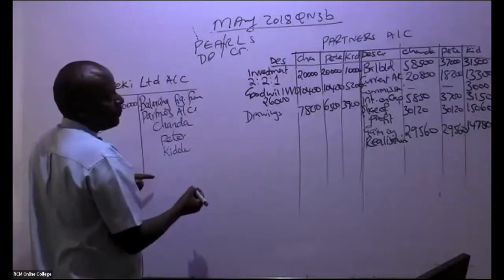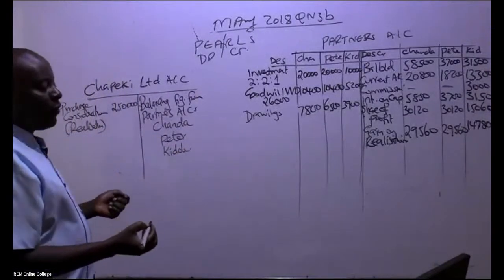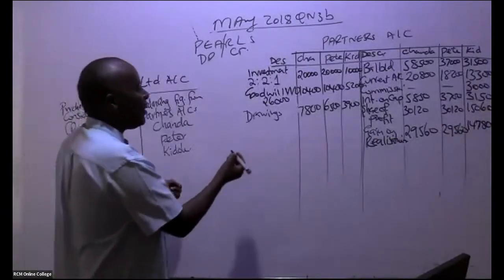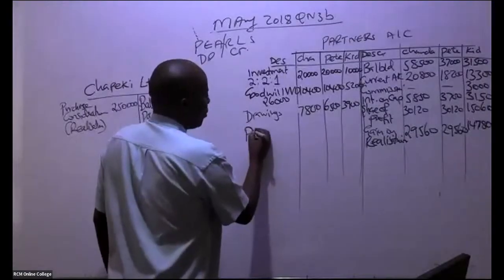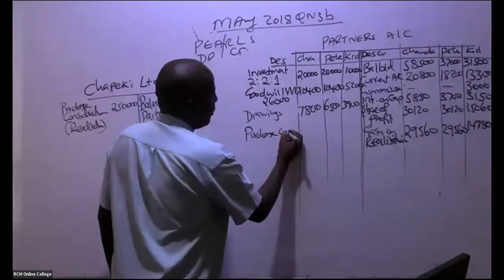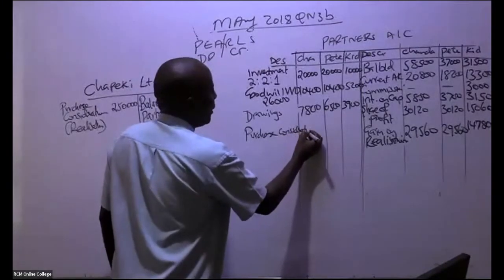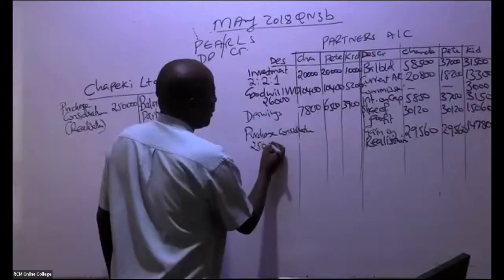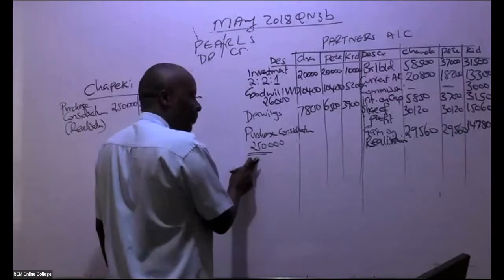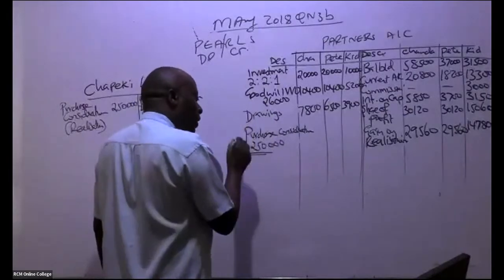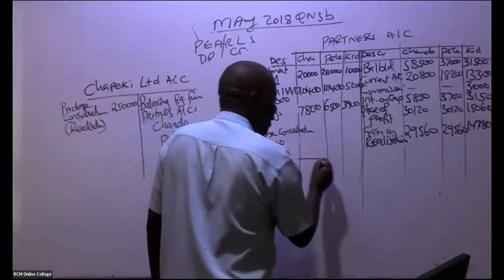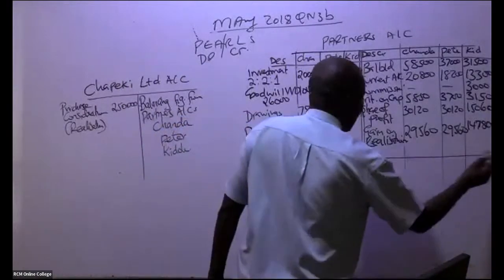This must always come here, purchase consideration, which in this case is 250,000 in total. But you don't share this as per the proportions. You get balancing figures.